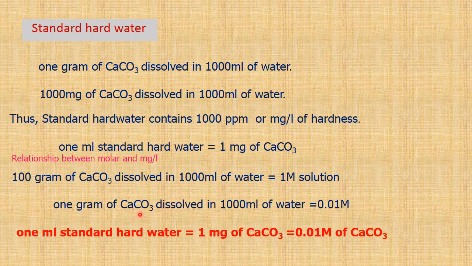So 1 gram of calcium carbonate dissolved in 1000 ml of water is standard hard water. So 1 gram of calcium carbonate dissolved in water is equivalent to 0.01 molar strength of calcium carbonate. Therefore, 1 ml of standard hard water is equal to 1 milligram of calcium carbonate equivalent, which is equal to 0.01 molar of calcium carbonate strength.